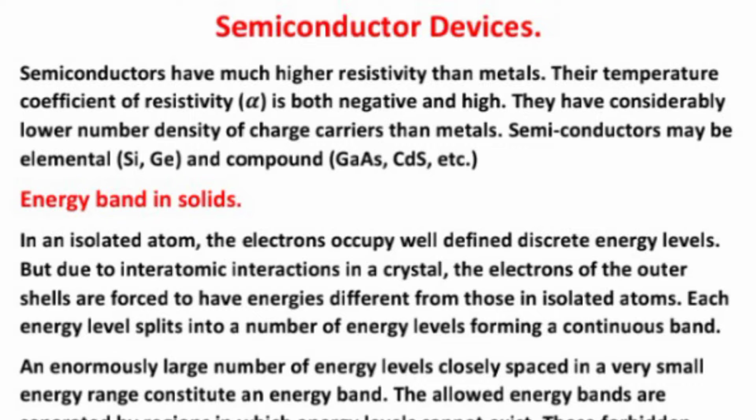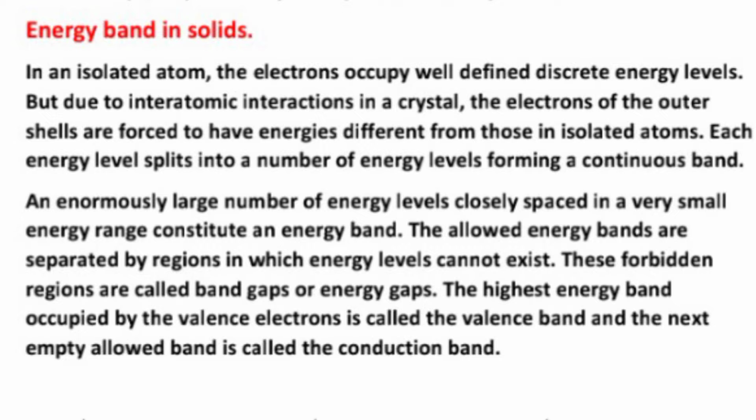An enormously large number of energy levels, closely separated in a very small energy range, constitute an energy band. The allowed energy bands are separated by regions in which the energy levels cannot exist. These forbidden regions are called band gaps or energy gaps. The highest energy band occupied by the valence electrons is called the valence band, and the next empty allowed band is called the conduction band.